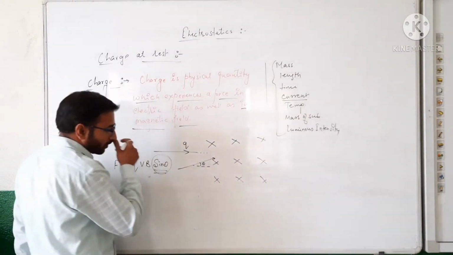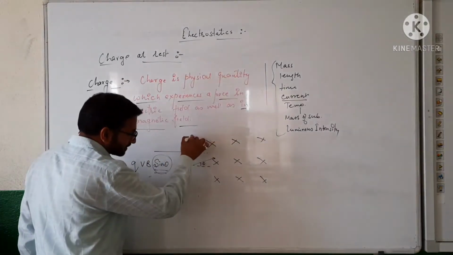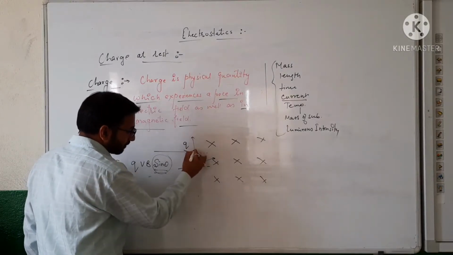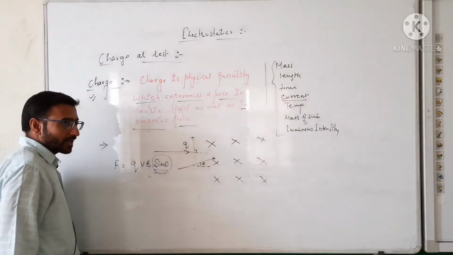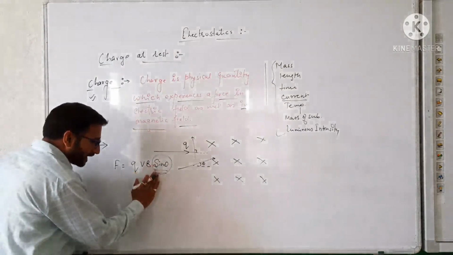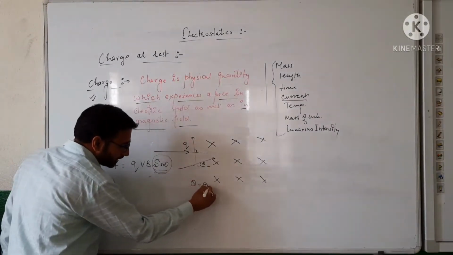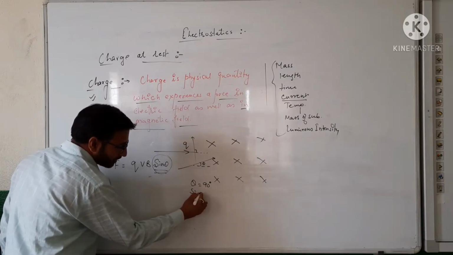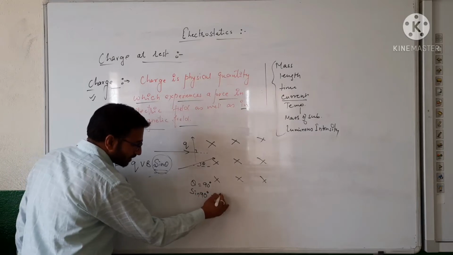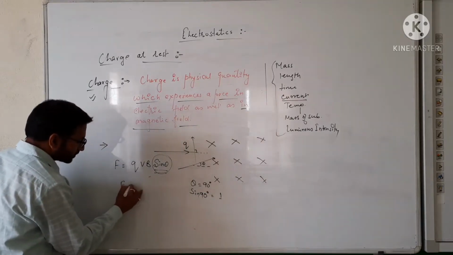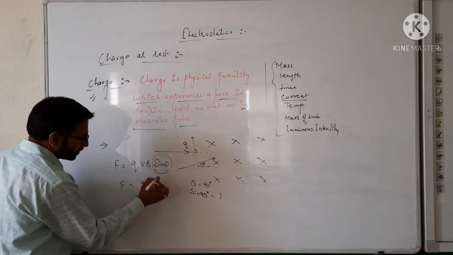But when the charge enters perpendicularly to the magnetic field, whose direction is vertically downward, theta is 90, so sin theta is sin 90, and sin 90 you know is 1, so our force is equal to QVB.